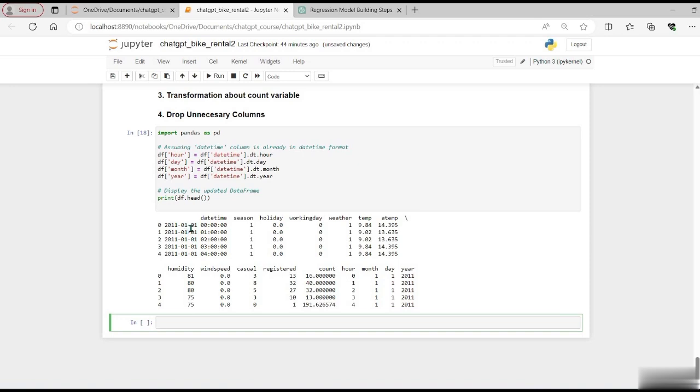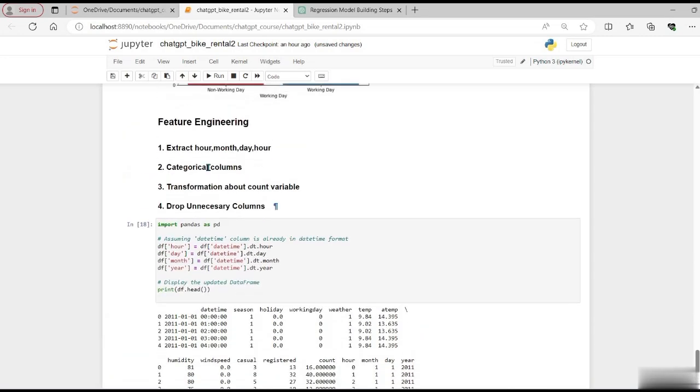It also gives the date, which is coming as 1, so we can see that it looks right. Let's see the timestamp. For the first row, 00, we're getting 0. For the second row, the hour is 1, and we can see that hour 1 is coming. Similarly, for the third row, hour 2, we are getting 2. For the next row, the hour is 03, and we are getting 3. So it means ChatGPT or Python has converted the features correctly. So this particular feature has been completed.